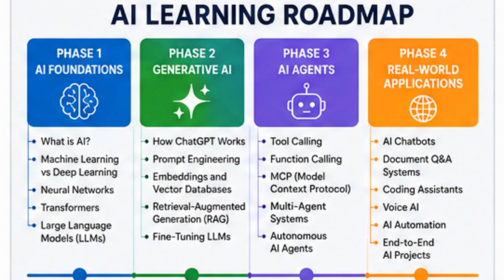Phase 3: AI agents, tool calling, function calling, MCP, Model Context Protocol, multi-agent systems, autonomous AI agents. Phase 4: Building real AI applications, AI chatbots, coding assistants, document Q&A, voice AI, AI automation, end-to-end AI projects. By the end of this series, you'll not only understand modern AI, but also learn how to build intelligent AI